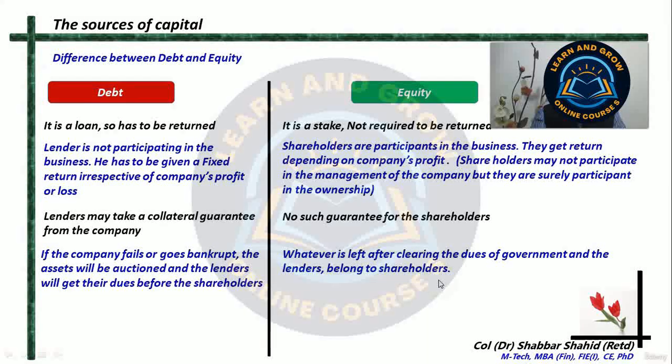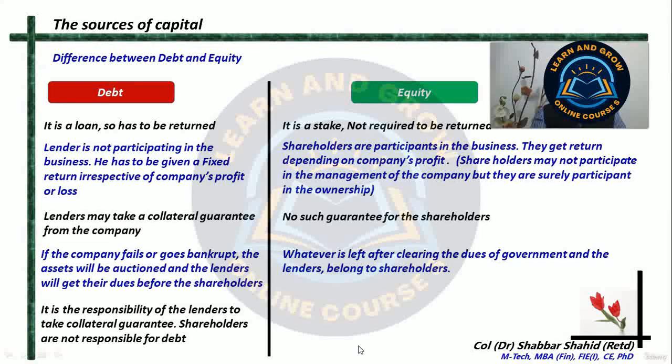And that obviously will be less than what the shareholders have contributed, because we are considering a scenario where the company has gone bankrupt or the company has failed. So therefore, its assets will not fetch that much of value which was initially invested. So therefore, after paying the dues of the government and all the lenders, very little amount will be left if at all, and that amount will be proportionately distributed among the shareholders.